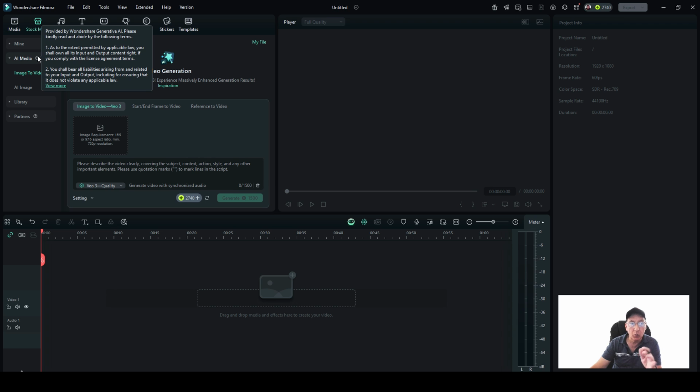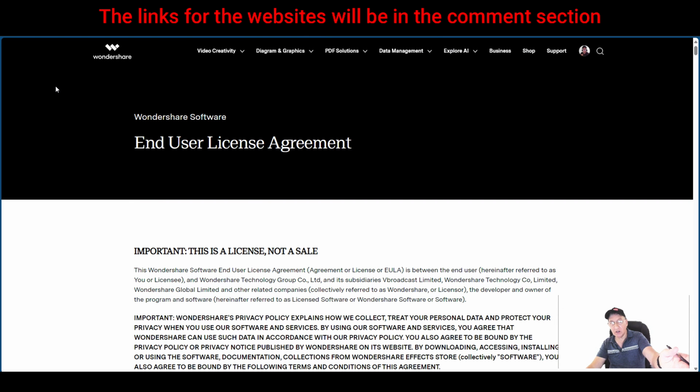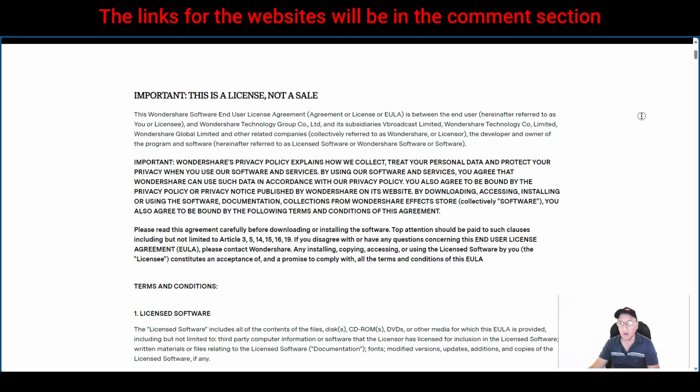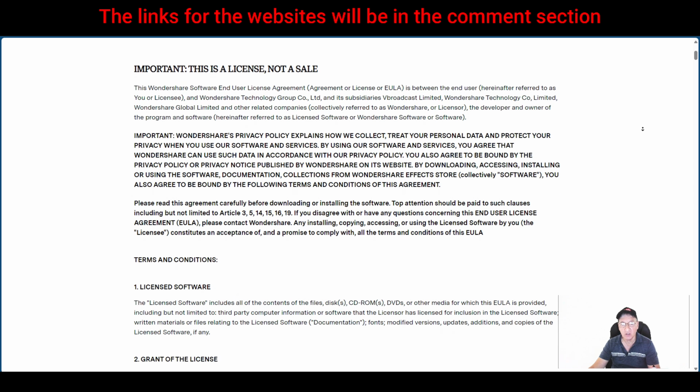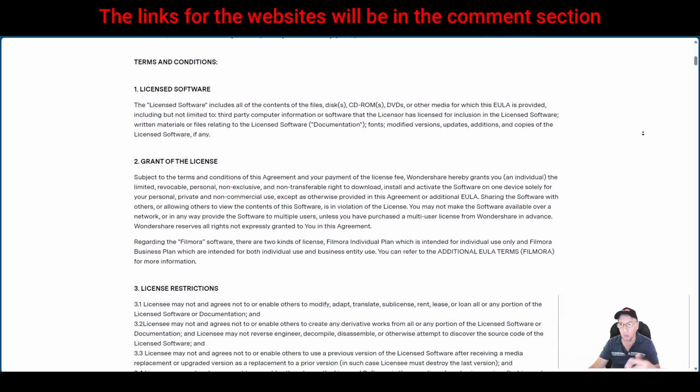Now it says over here, if you want to read more, you can view more. When you go back and scroll down, it says View More, and it's going to hyperlink you to this page. You can read more into this as well. There's probably a lot to read here. Let me do a mouse scroll, and you can read all of this. These are the terms and conditions, licensed software, grant of the license, and so on. It will take you there.